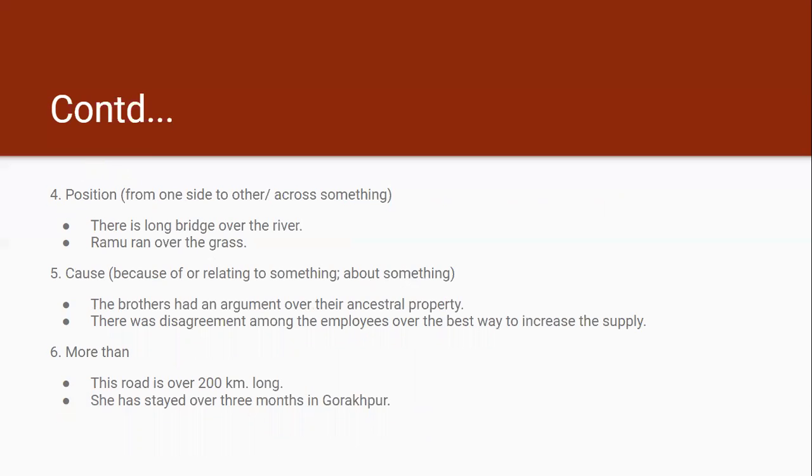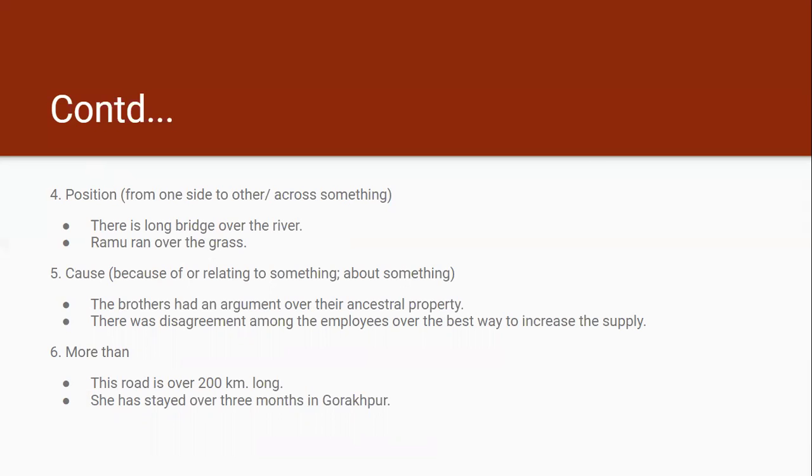Over can also be used when somebody or something goes from one side to the other side. It is used to provide the meaning of across, cross something.